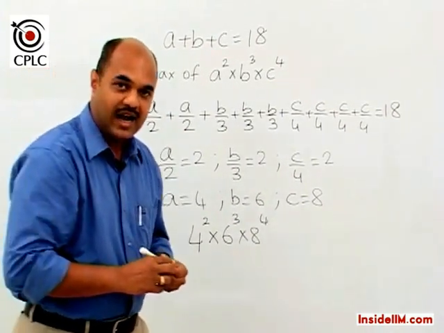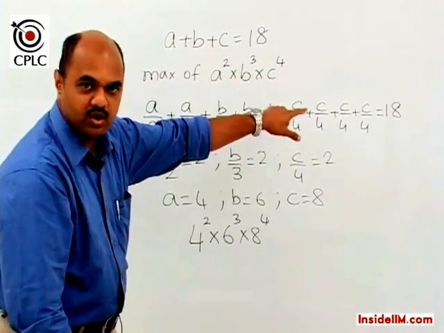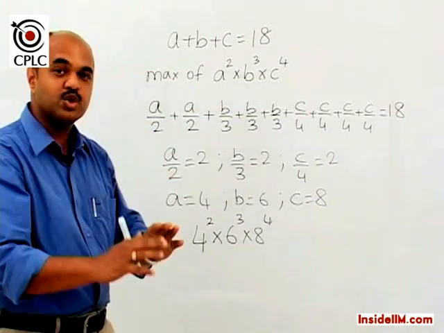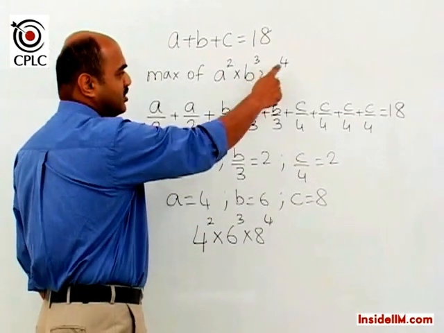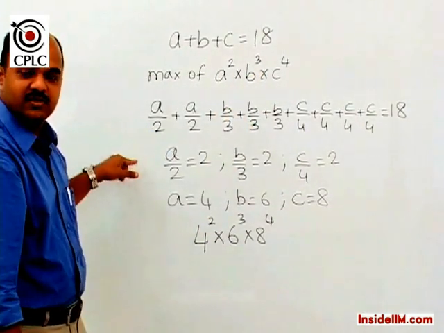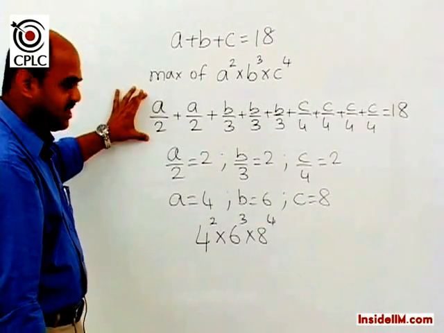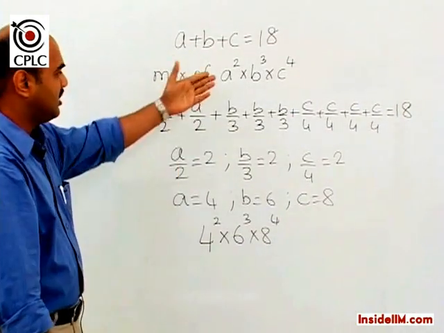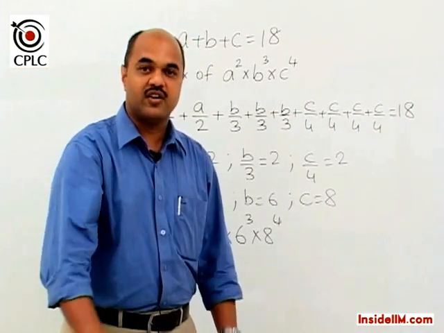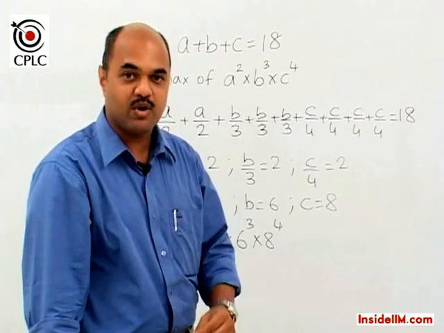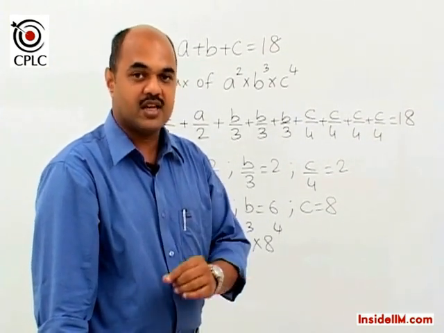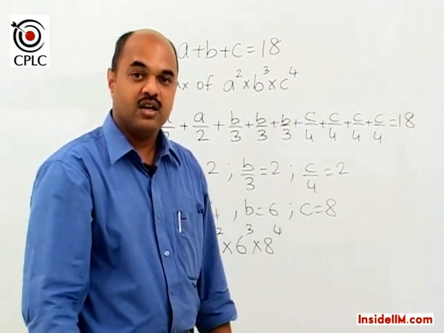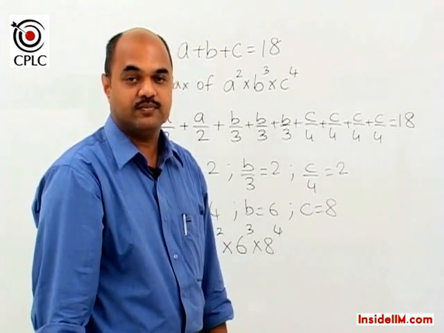So when the question asked involves powers out here, what we try and do is we split up the given equation into those many parts depending on the powers, and then again use the concept that each part has to be the same from this equation, find the values of A, B and C and just substitute them into the question asked. So these are the different types that can be asked within the same concept, which is if the sum is constant, the maximum value for the product would occur when each value is the same.